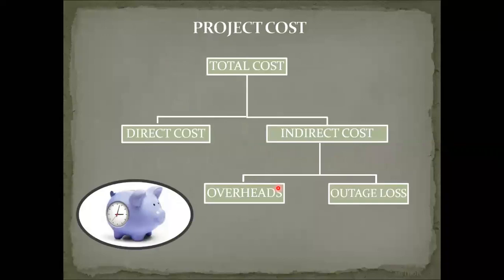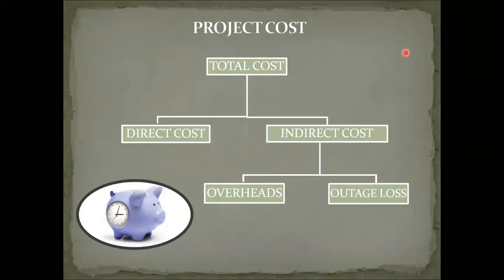Then if we go to the project cost, we have already been talking about time, calculating the time through the network diagram, etc. We will go a little bit deeper on the cost side. Once you understand these cost definitions, it is very helpful.